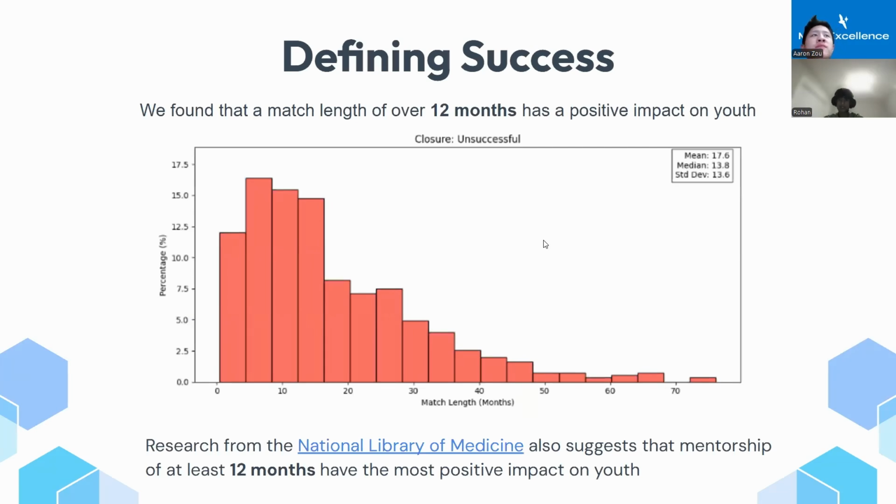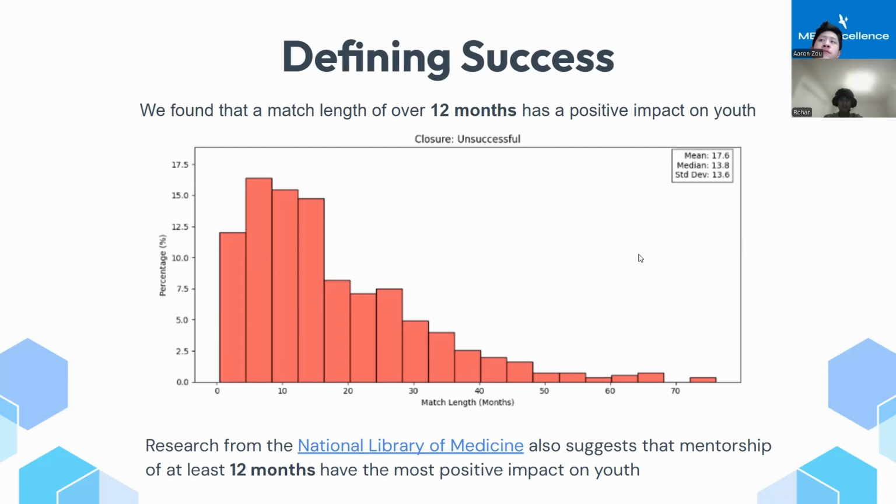To find what strategies work for Big Brothers Big Sisters, we first have to define what a successful match is. We used the match length statistic to do this and found that a match length of over 12 months has a positive impact on youth. We found this using this graph, analyzing unsuccessful closure reasons and their respective match lengths. At around the 12-month mark, we see that the percentage of total unsuccessful closures declines from 15% to 7.5%, almost half of what it was, supporting our argument that 12 months is enough time to build a positive relationship between the youth and the mentor.